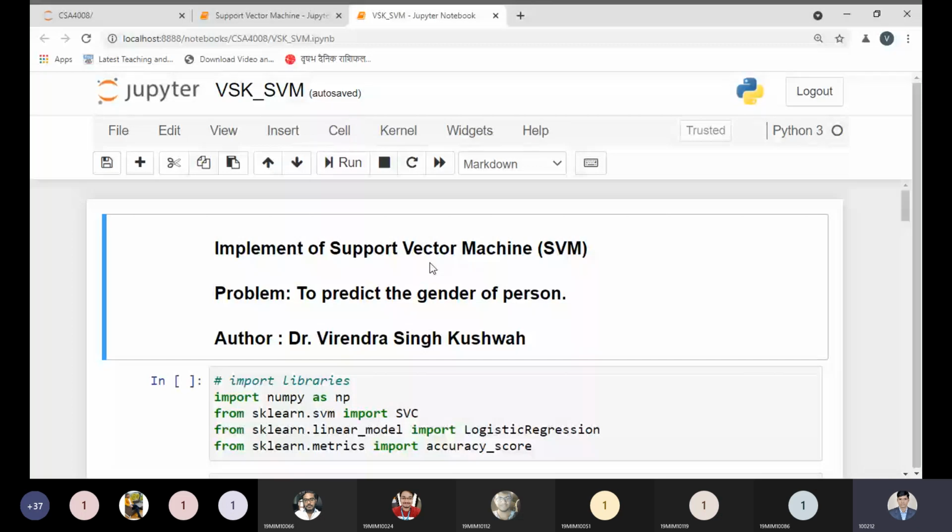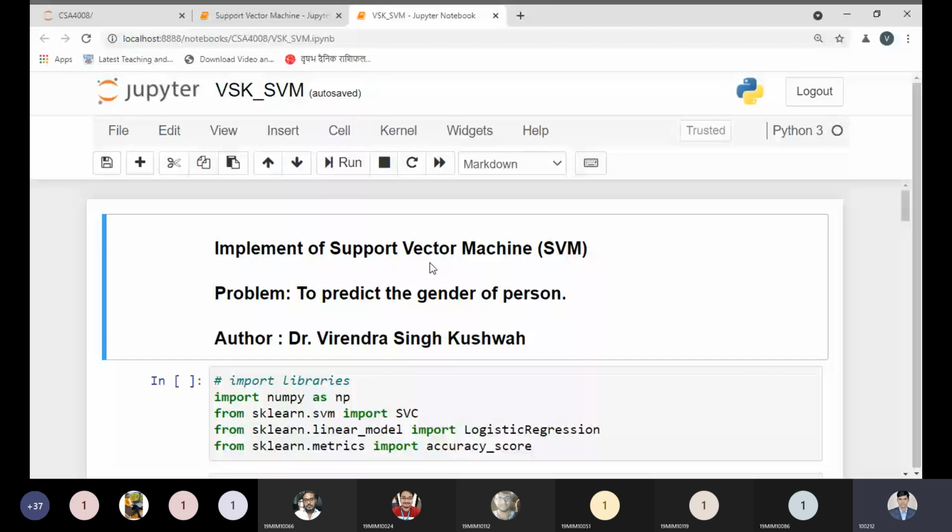But right now, I'm showing a simple program to demonstrate how we can understand the difference between logistic regression and support vector machine. Both of these are classification, and they are known as classifiers in Python programming. So we will use these classifier libraries, or we can say these classes.